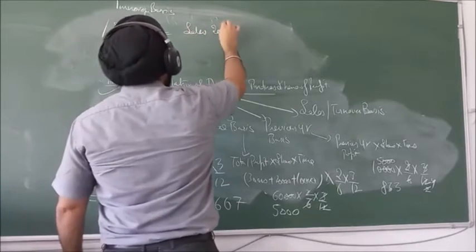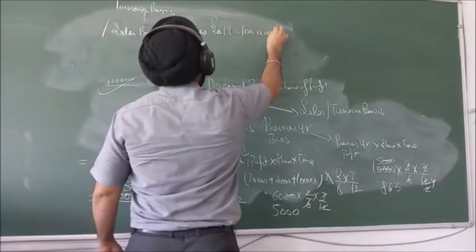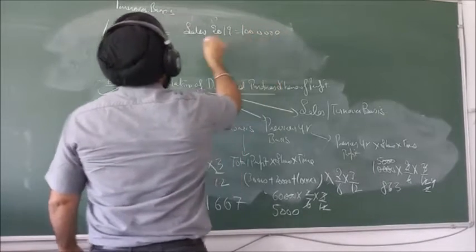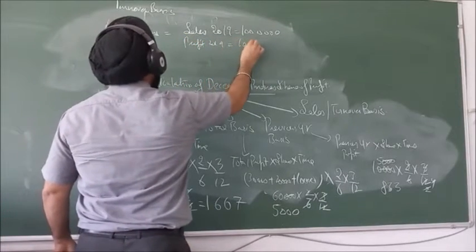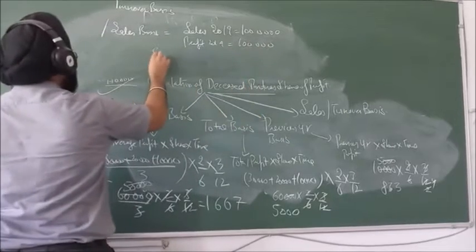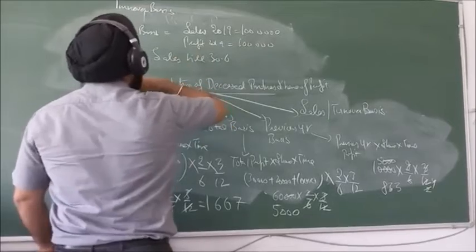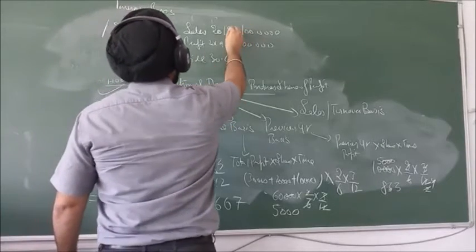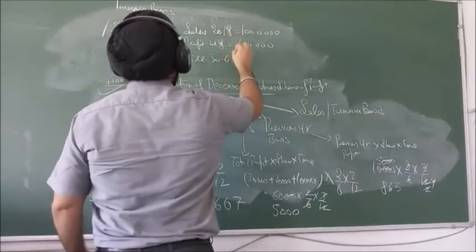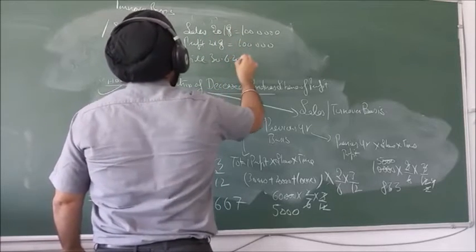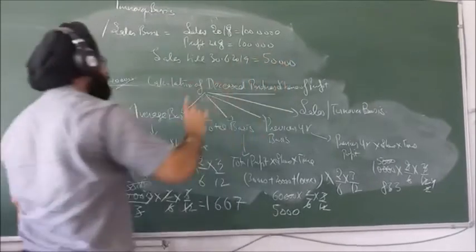For 2019, let us say sales are 10 lakh and profit is 1 lakh. Sales till 30th June 2019, previous year I suppose, let us say it is 50,000.